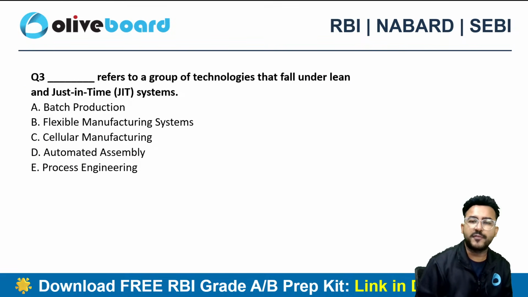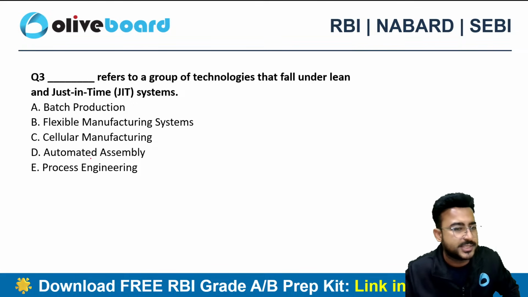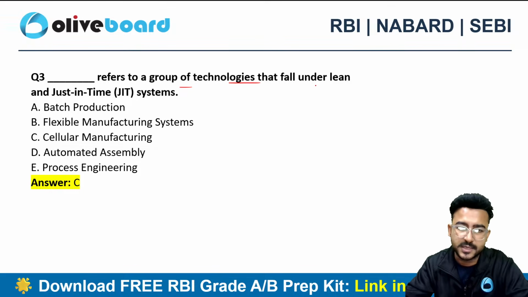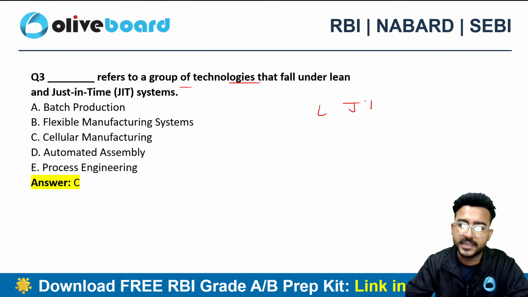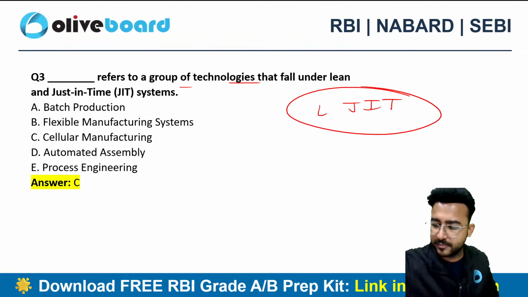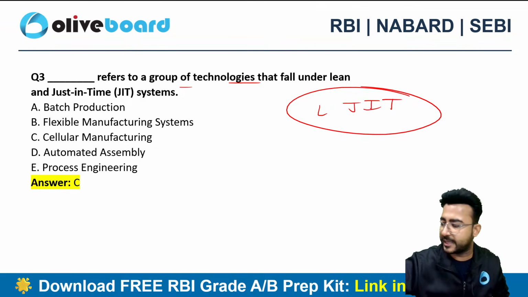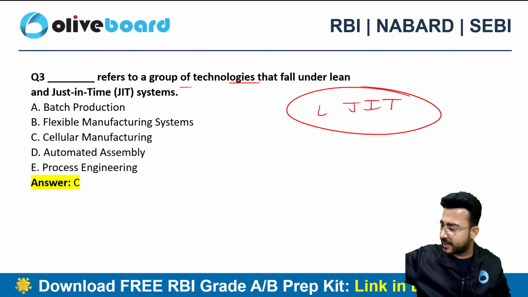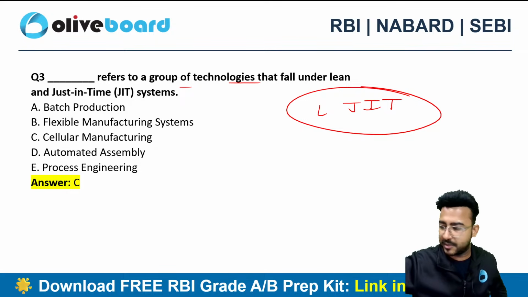Dash refers to the group of technologies that fall under lean system and just in time. Is it batch processing, flexible manufacturing system, cellular manufacturing, automated assembly, or process engineering? The correct choice here will be cellular manufacturing, option C. A lot of questions from lean system are always there in examinations like SEBI General or PFRDA. Lean system is one of the most crucial chapters considering the weightage in the previous year question papers as well.